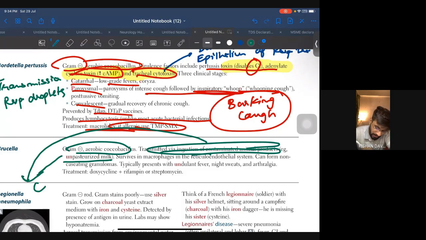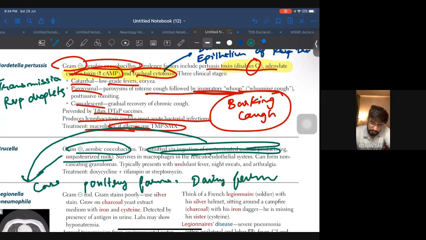They will give you a case of a poultry farm or dairy farm. Non-caseating granuloma, typically presents with undulant fever, night sweats, and arthralgia. That's it. Not very high yield, but if they ask you about unpasteurized milk, contaminated animal products and all those, you have to keep this in mind.